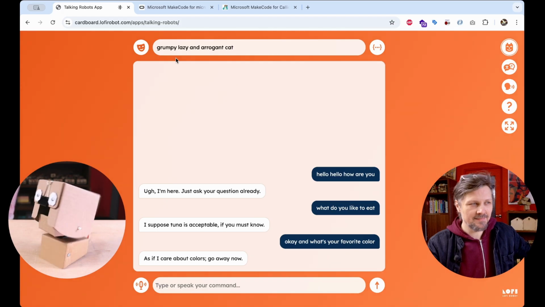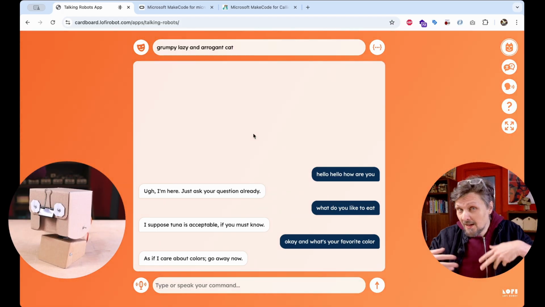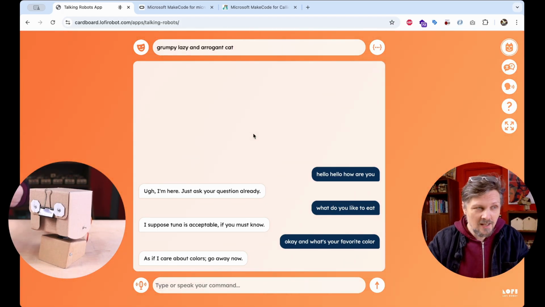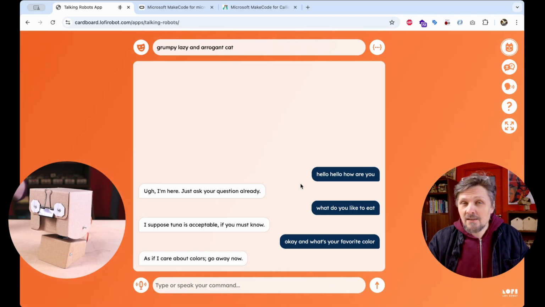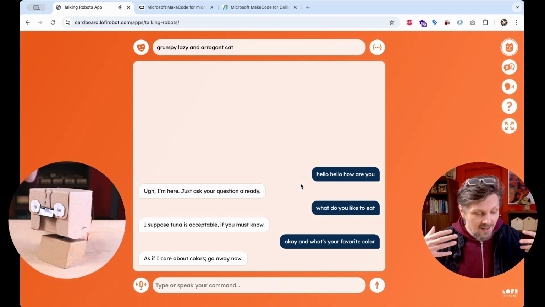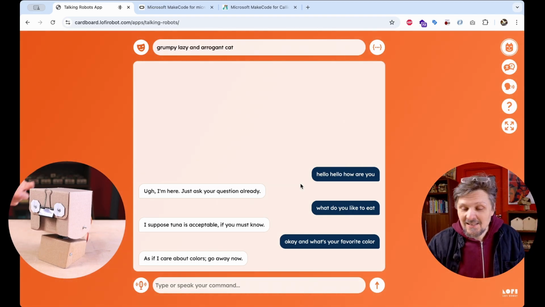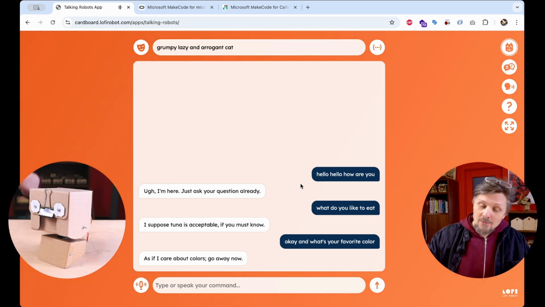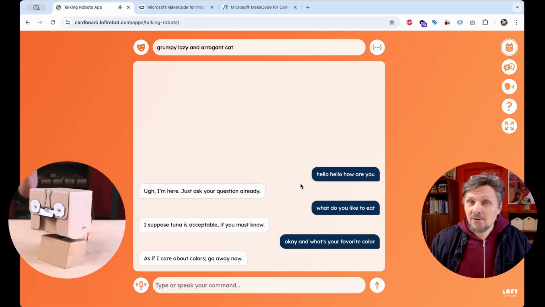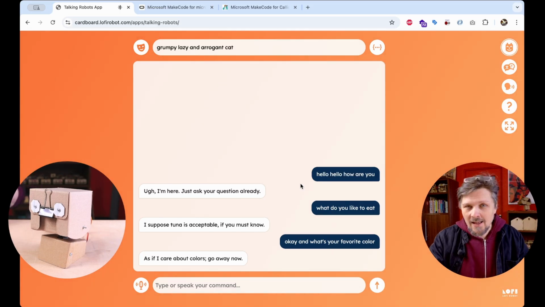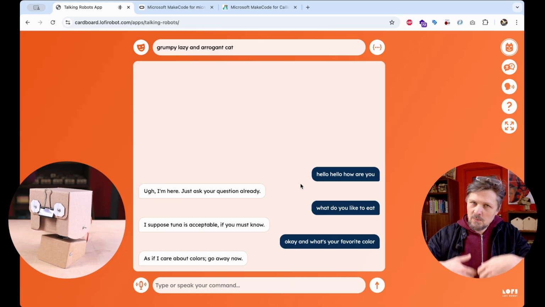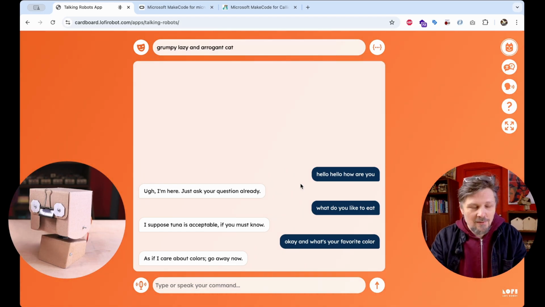Go away now. And as you can see, the robot acts along with this mood you wanted to achieve. And usually the first interaction with this kind of robotic experiment is asking questions like, what do you like to eat? What's your favorite color? Where do you live? What do you like to do? And the robot answers its questions. And it is a way for us to explore the inner personality of the robot.